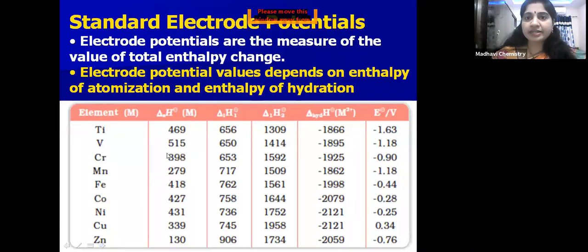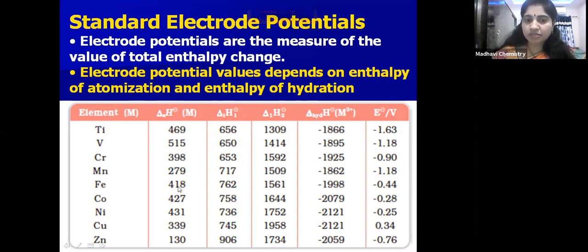Next, coming to standard electrode potentials, children. Standard electrode potentials are a measure of the values of total enthalpy change. So what is electrode potential? Electrode potential is nothing but a measure of enthalpy changes. Mainly, atomization enthalpy and enthalpy of hydration play an important role in the calculation of electrode potential, children. For the 3d series, the values of atomization enthalpies are given, and this is the first ionization enthalpy, this is the second ionization enthalpy, and this is the hydration enthalpy.